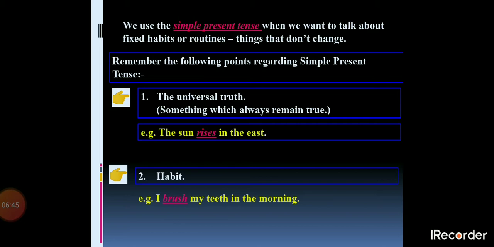Or regular habits. For example, I brush my teeth in the morning. This is my regular habit. We have to brush our teeth. It's a part of our daily routine. So, habit also comes under the simple present tense. Got it? So, the first rule we have learnt is universal truth, and the second rule we have learnt is habit.